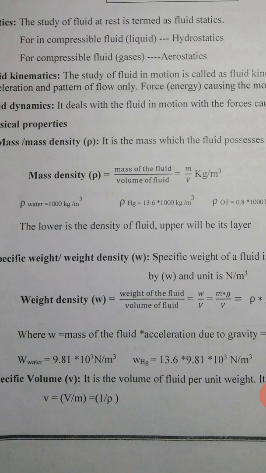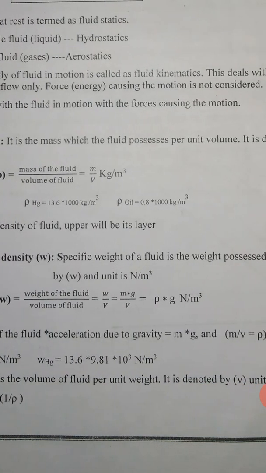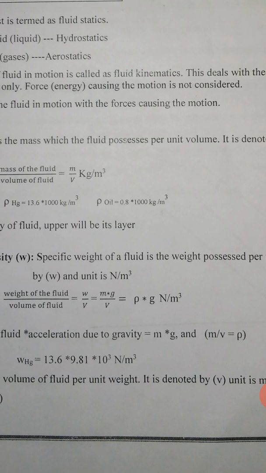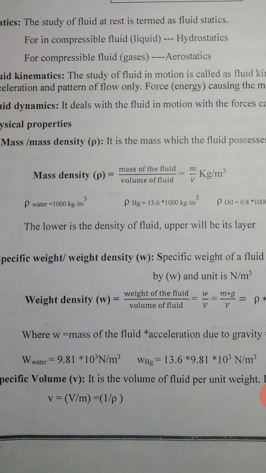Where w equals the mass of the fluid into acceleration due to gravity, that is m into g. M by v equals rho, and it is 9.81 into 10 raised to 3 Newton per meter cube for water, and 13.6 into 9.81 into 10 raised to 3 Newton per meter cube for mercury.